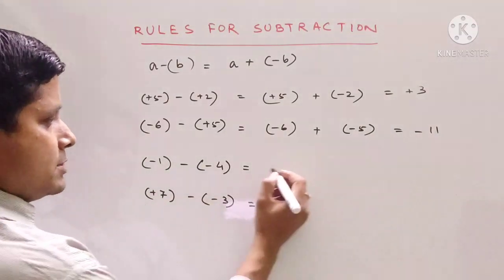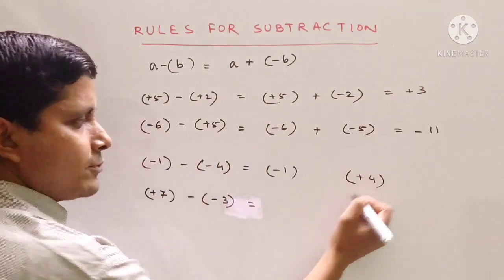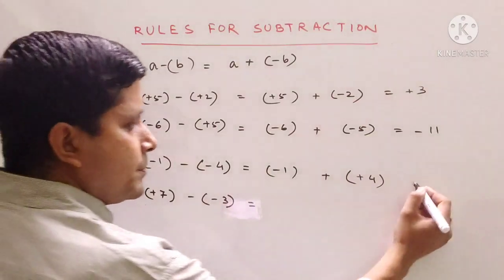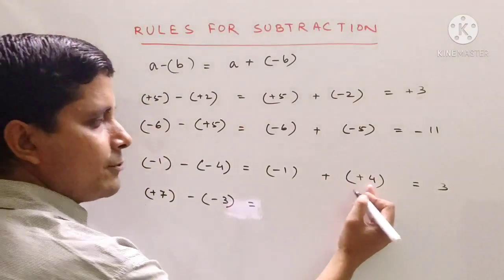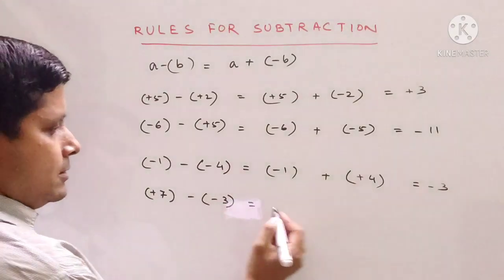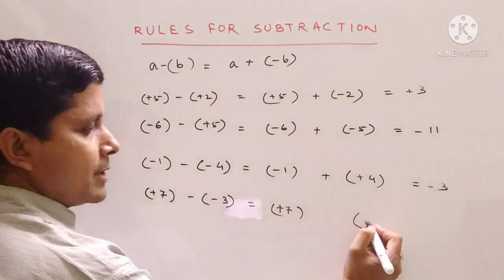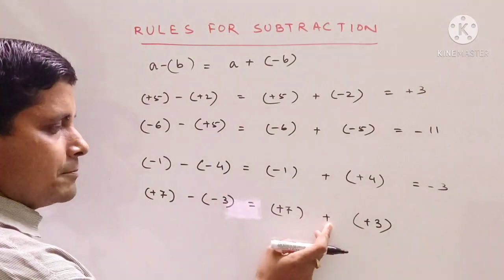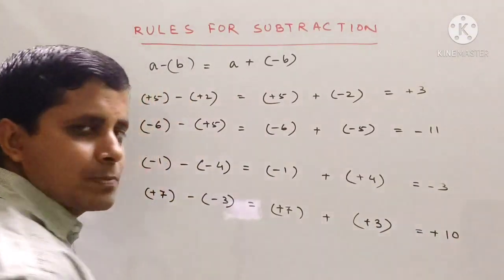Next, here you see minus 1, and here minus 4 will become plus 4, change the sign, and this minus will become plus. Now both have different signs. So 4 minus 1 is 3, and 4 is greater, so the answer is minus 3. Next, this minus 3 will become plus 3, and this minus will become plus. Now both are plus, so it will be 10, and the common sign is plus, so plus 10.